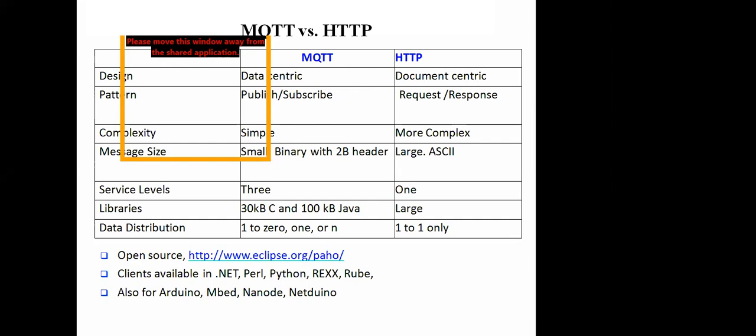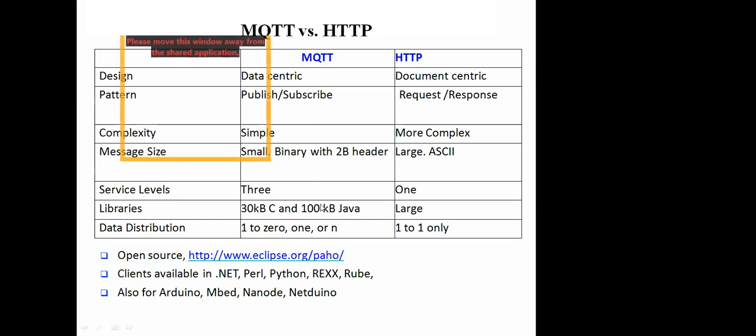MQTT is generally designed for communication in small chunks of data. So the message size is quite small, with a header of 2 bytes. Whereas in the case of HTTP, we have a large packet size, and the communication is encoded with ASCII standards. For service levels, MQTT has 3, whereas HTTP has only 1.